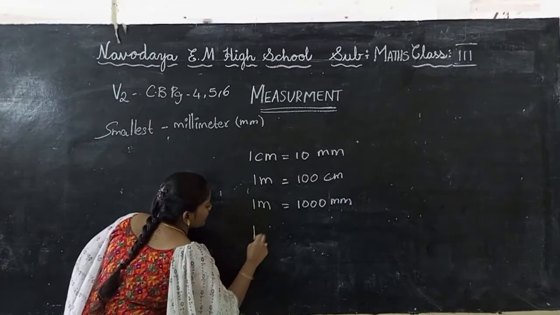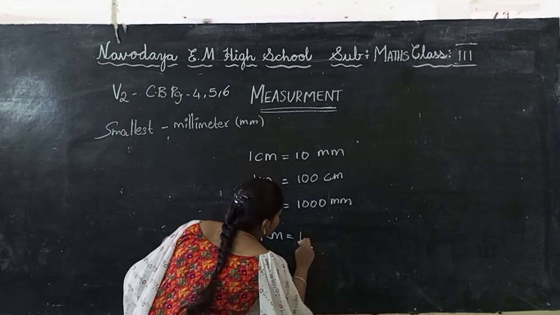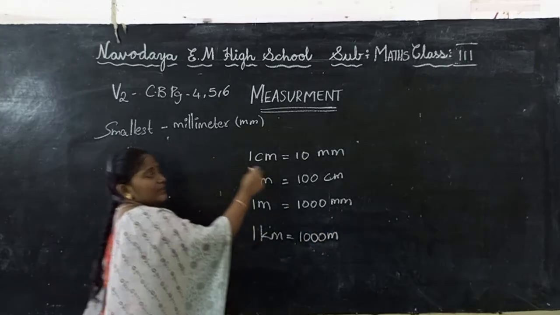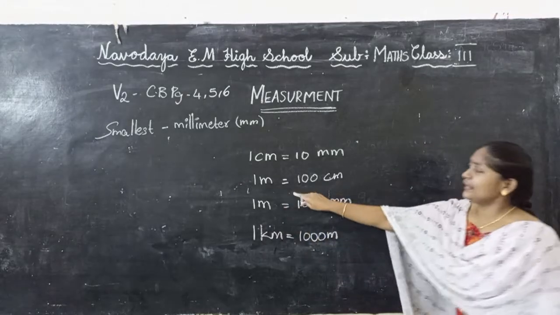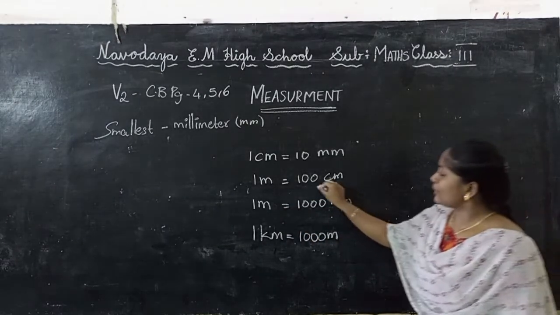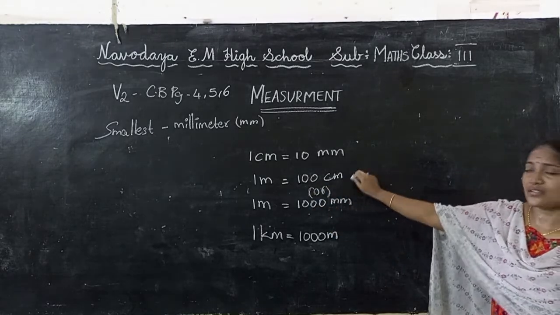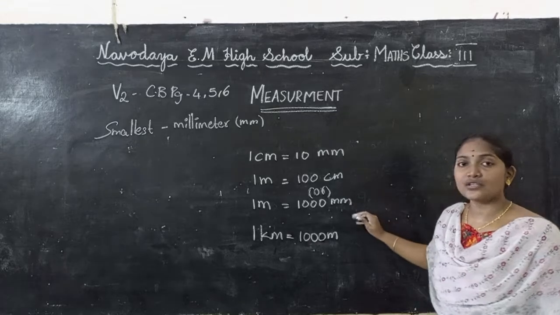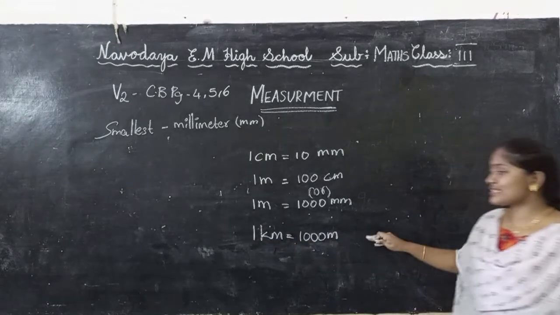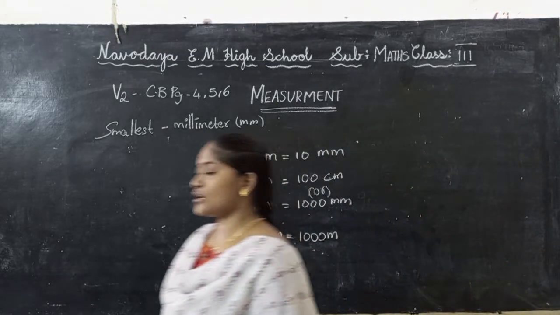1 kilometer means 1000 meters. To recap: 1 centimeter means 10 millimeters. 1 meter means 100 centimeters or 1000 millimeters. 1 kilometer means 1000 meters. Now all of you take out your maths workbook.